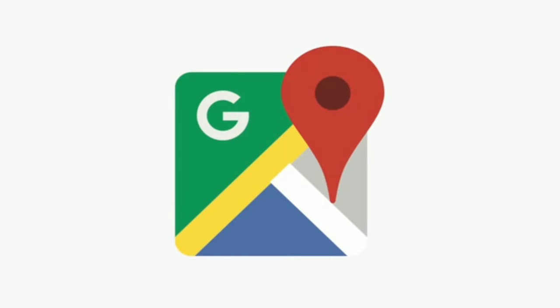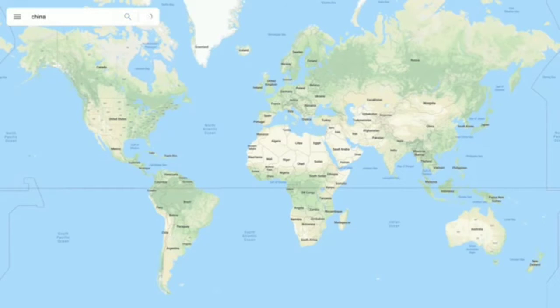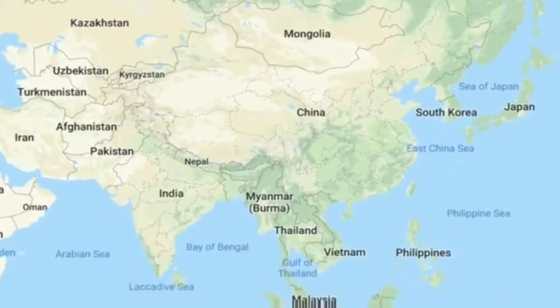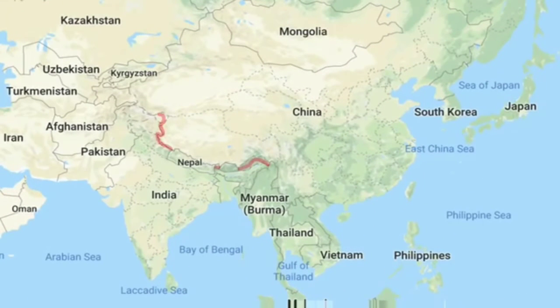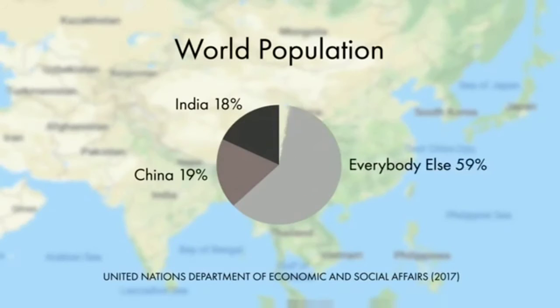Google Maps is by far the most widely used map in the world. To censor a website, Google only have to annoy one government to lose a country's worth of users. Any errors along the China-India border could lose them a third of the world's customers.